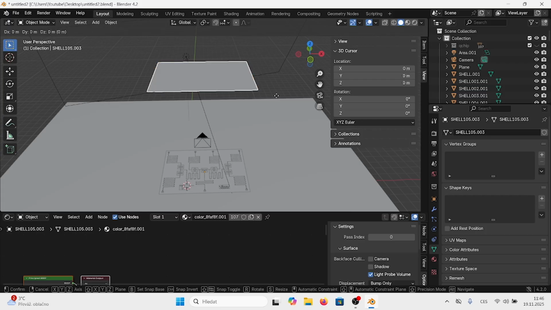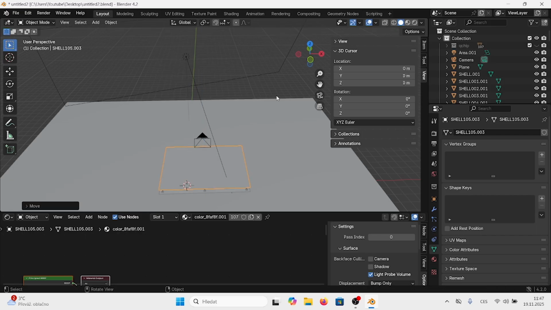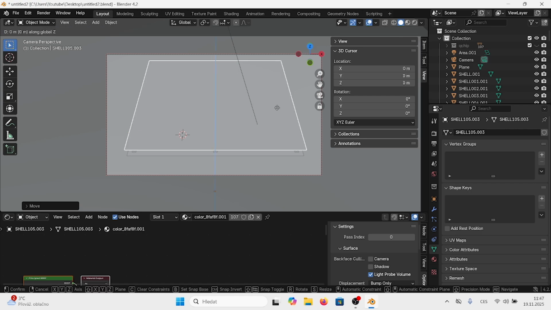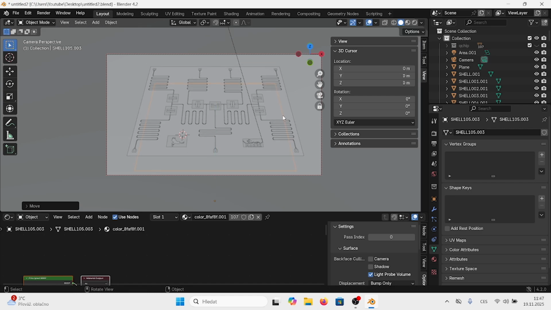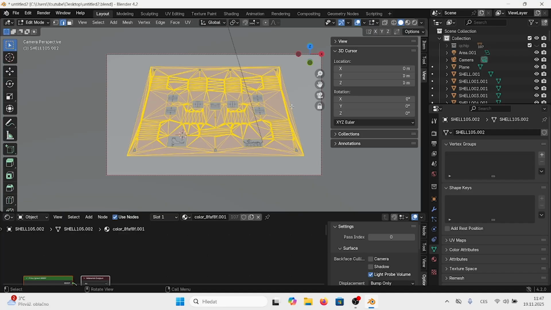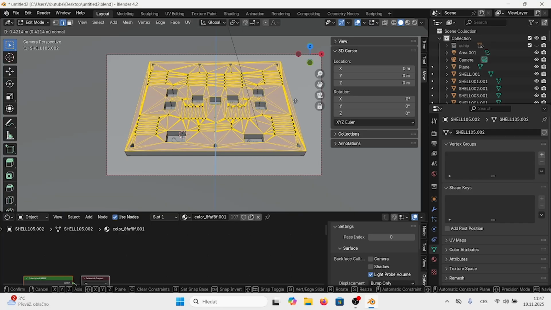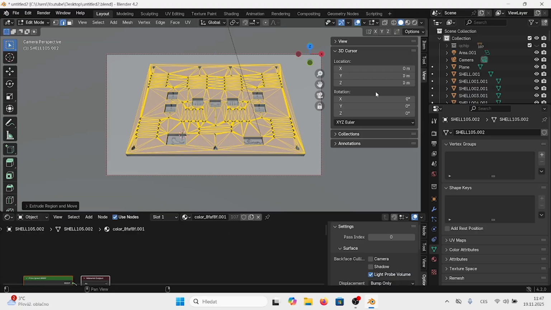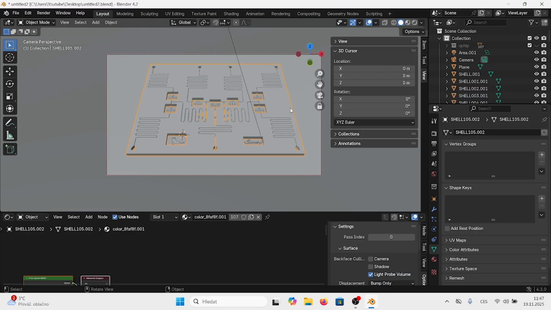So let's select G, Z, minus 10 to move it like we desire. Minus 2 to move it a little bit downwards. Now we will click A, Z, and let's say 0.2 to make our quantum chip.